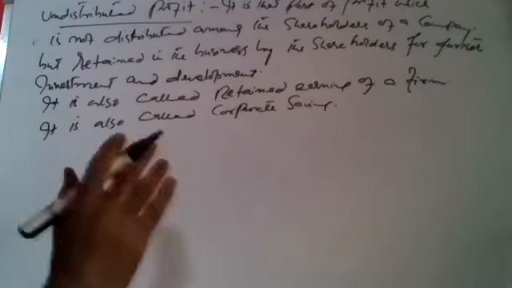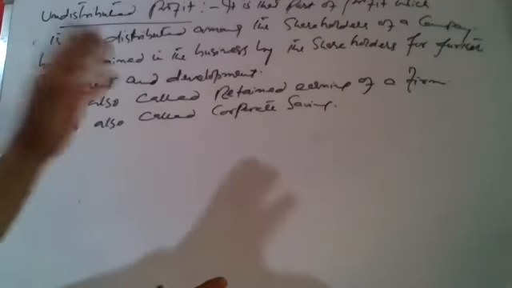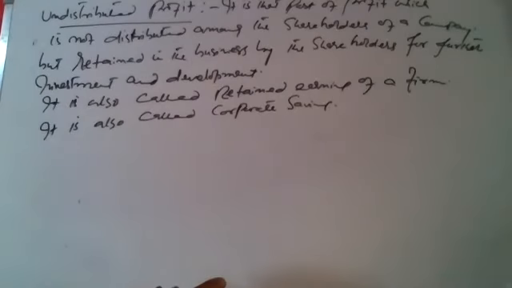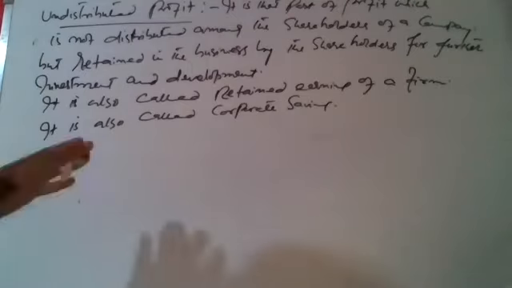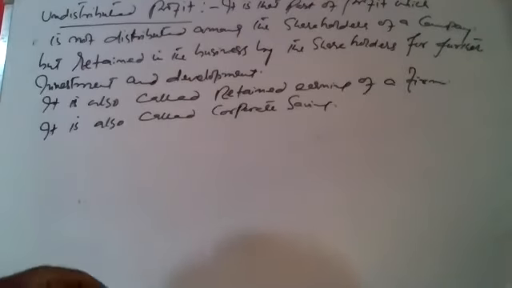So simply we will say briefly, it is that part of profit which is not distributed among the shareholders of a company, but it is retained in the business. It is kept in the business by the shareholders to earn more profit in future, or for further development of the business or for further investment in the business. Why is it kept? They aim to invest this money for future earnings, to increase their profit in the future. That is why it is also called retained earnings of a firm.